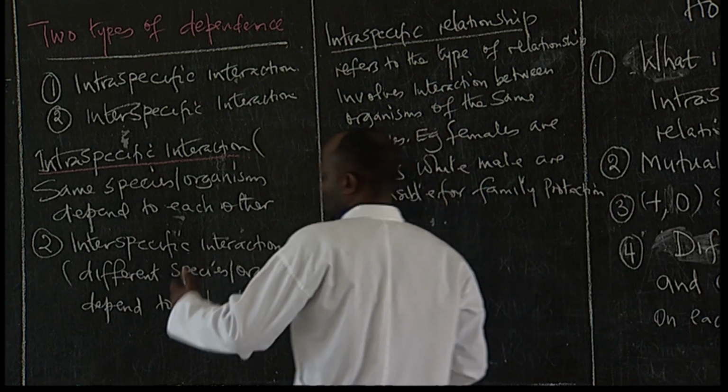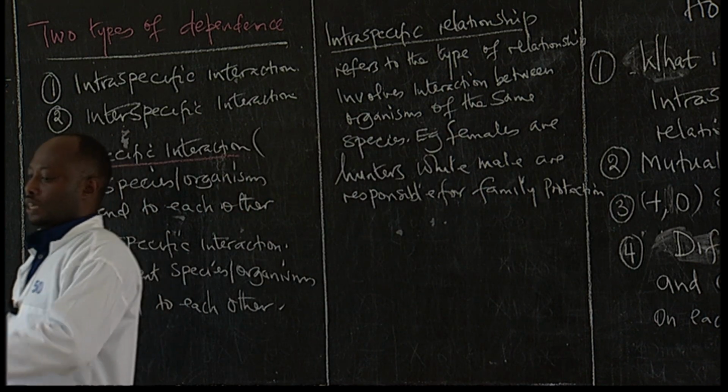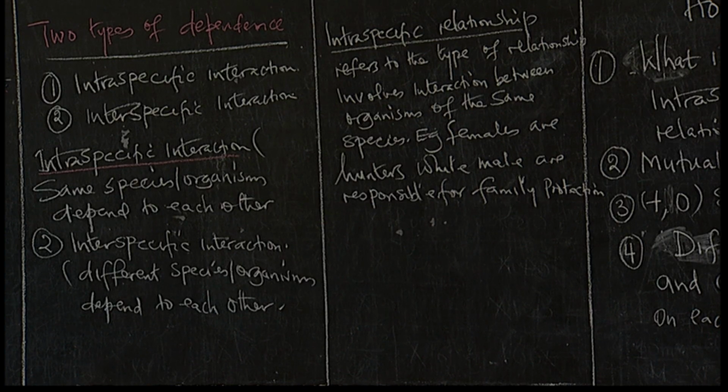So the family protection, that is protecting the young cubs, is normally done through this process of intraspecific interactions.